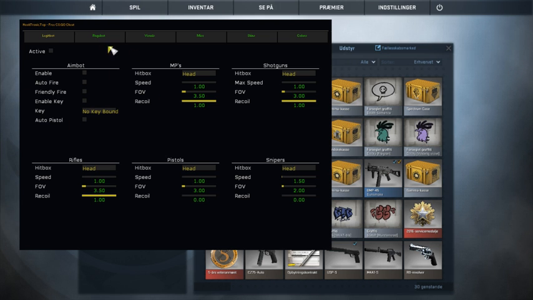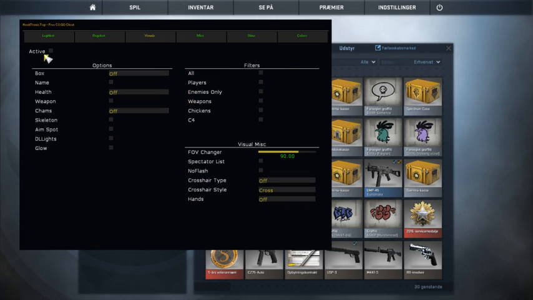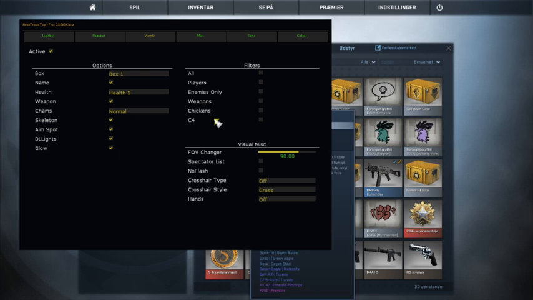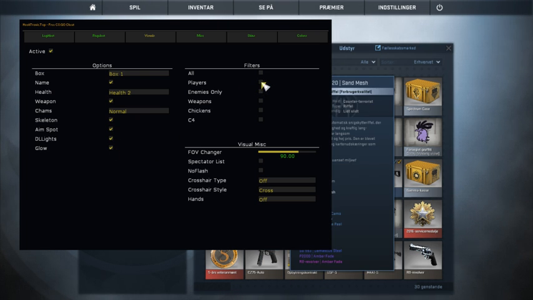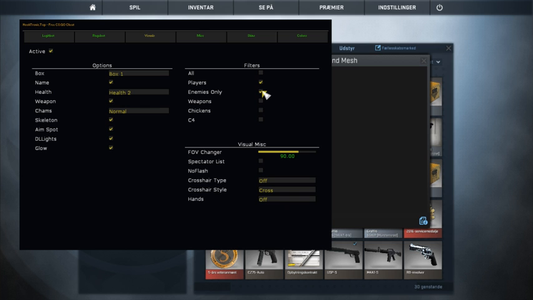But now you can click insert. This will come up. Now I'll help you. Legit bot. We can try legit bot first if you want, but I always do this first. Box 1. Here, here, here, here. Normal. Skeleton, aim bot. Glow here. Players, enemies.